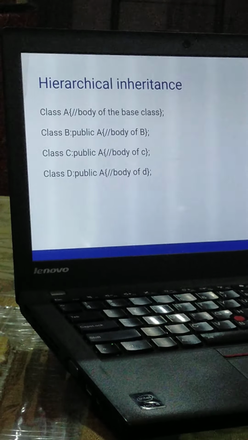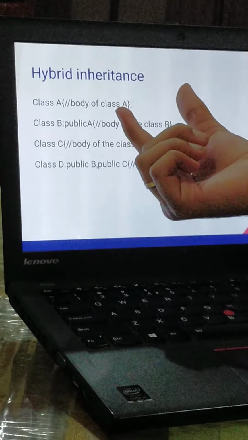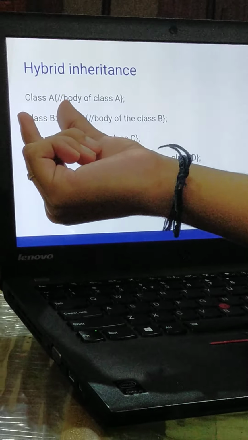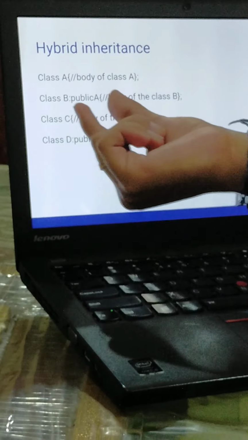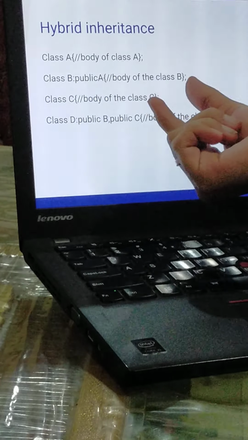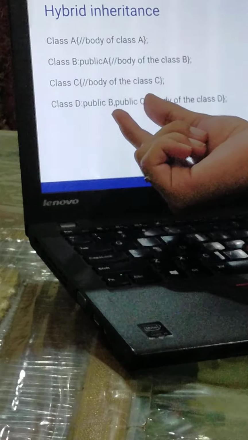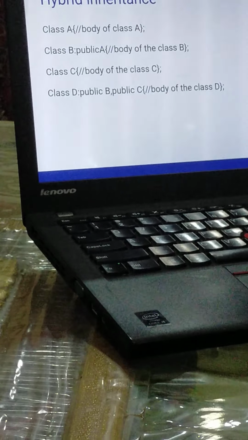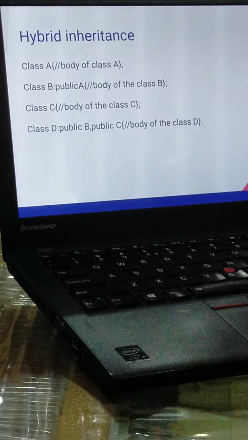Now let us move to another inheritance, hybrid inheritance. In hybrid inheritance, we have class A with its body, class B public A, class C public A, the body of class B, and class D public B and C. We can use single inheritance, multiple inheritance, multi-level inheritance, and hierarchical inheritance in the hybrid inheritance. That is, we can use all four types of inheritance in different ways so that we can make hybrid inheritance.